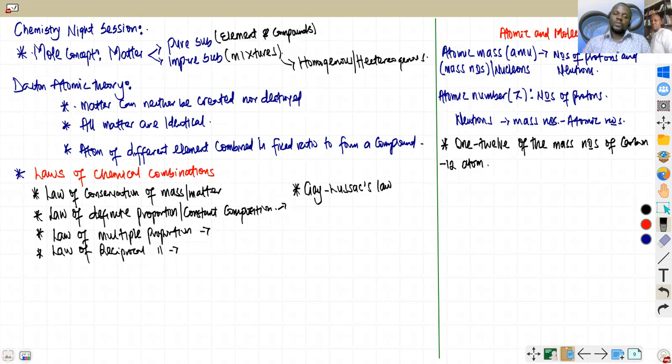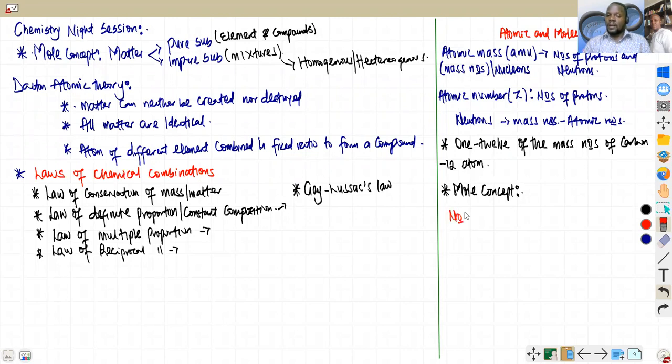Now, the next thing we quickly talk about is the mole concept, which is part of what I said. About the mole concept, I've talked about this time and time again. When we start questions, you will start seeing different methodologies and approaches. But for now, keep in mind the most important formula for the number of moles.